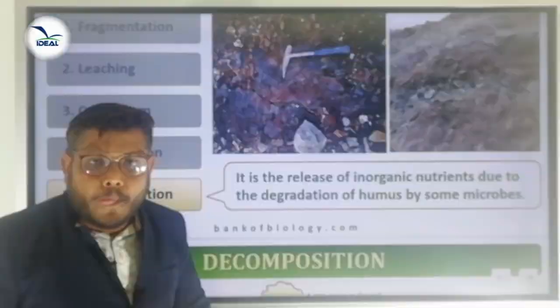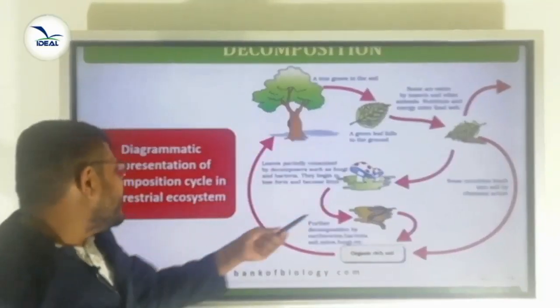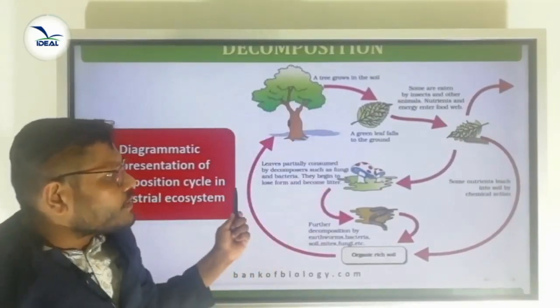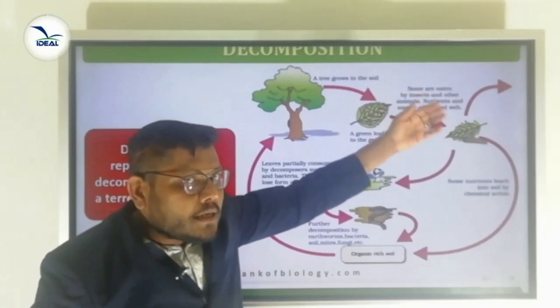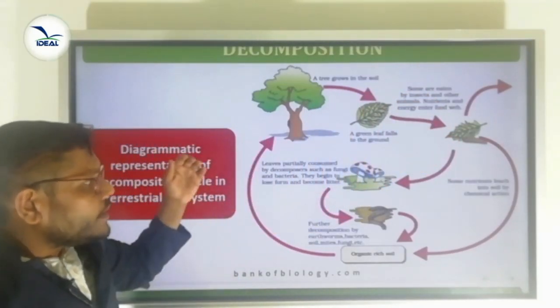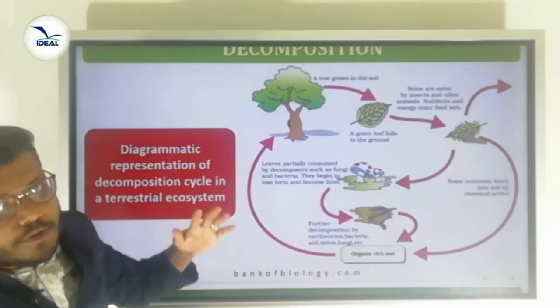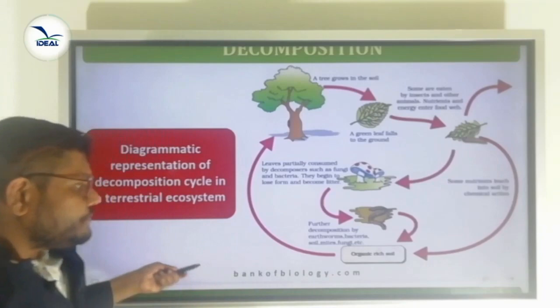Is it clear? This is one of the diagrammatic representations of the decomposition cycle in a terrestrial ecosystem. In this diagram, the fragmentation process is there, then the leaching process is there, then the catabolism process is there, the mineralization process is there, the humification process is there. So these are the steps involved in the process of decomposition.